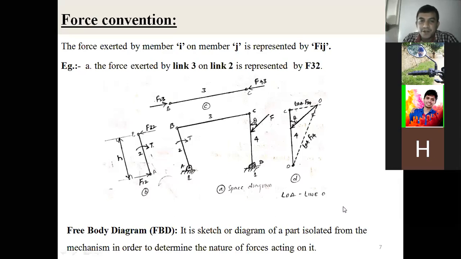This is a very important one. In order to solve the problem, you should remember this force convention, and also draw the free body diagram. A free body diagram is a diagram isolated from the main diagram. On this diagram, we can represent the nature of the forces acting on the part. Force is nothing but something having both magnitude and direction. Keep that in mind.